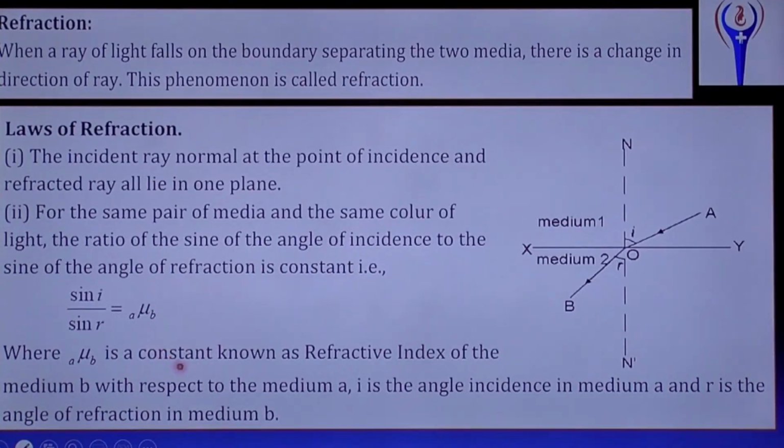Here mu BA is a constant known as the refractive index of the B medium with respect to A medium. I is the angle of incidence in medium A and R is the angle of refraction in medium B.